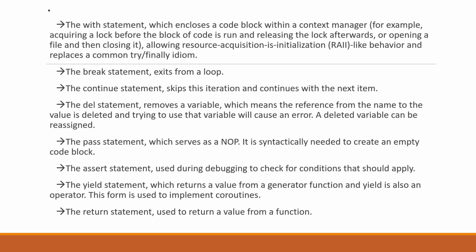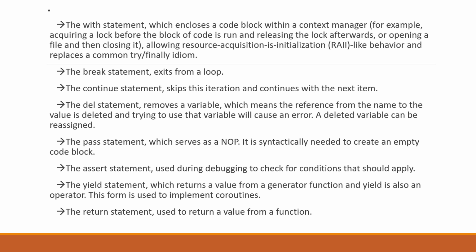The assert statement, used during debugging to check for conditions that should apply. The yield statement, which returns a value from a generator function, and yield is also an operator. This form is used to implement coroutines. The return statement is used to return a value from a function. The import statement, which is used to import modules whose functions or variables can be used in the current program.